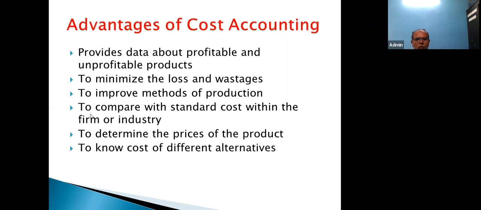The next one is to compare with standard cost within the firm or industry. Within the firm, suppose you are talking about a particular company, say Philips company. Whatever electric appliances they manufacture, within the firm, standard cost can be designed, or with the industry also.